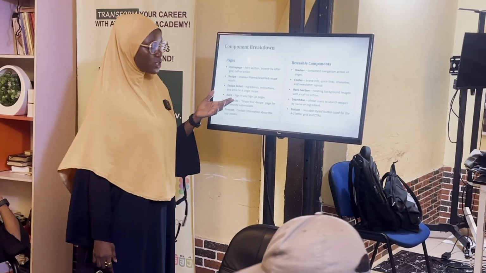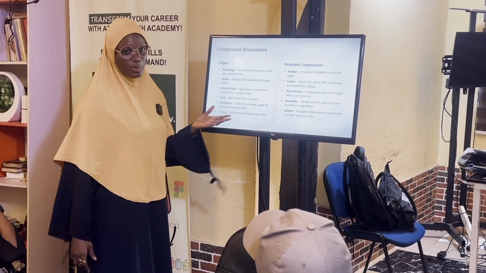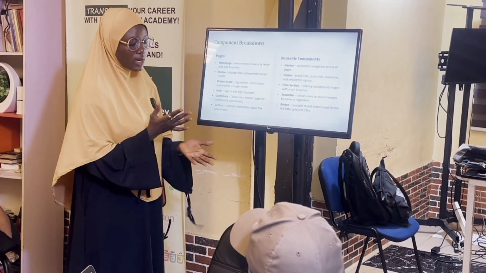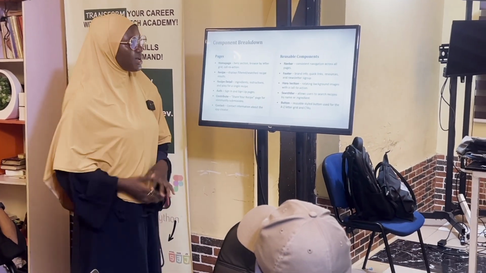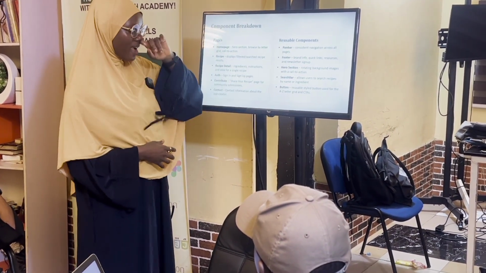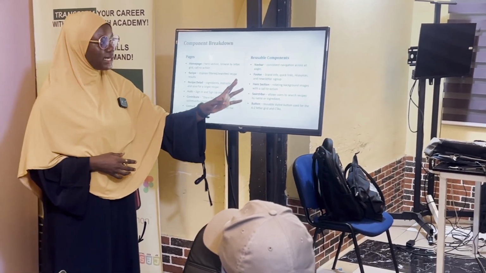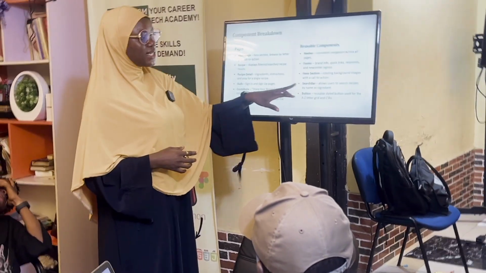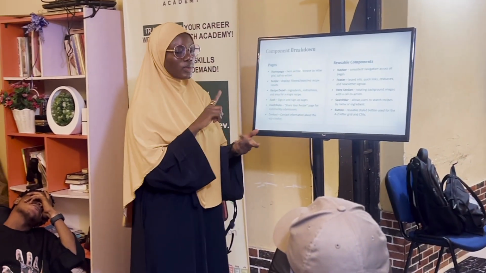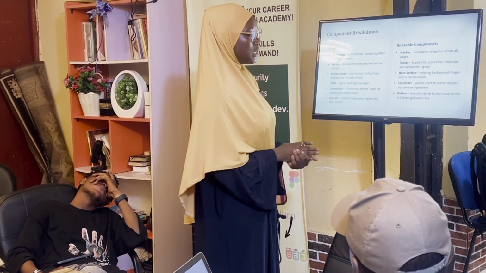We have an alt page where you can sign in and sign up, create an account. We have a contribute page where you can also add your own recipe, and then we have a contact page in case you want to contact the creators of the app. And then the reusable components that we have: the navbar component that is consistent across all pages, the footer component that is consistent across all pages. We have a hero section as well. We have a search bar that allows you to search through the recipe data, and then we also have a button that is consistent across all pages.